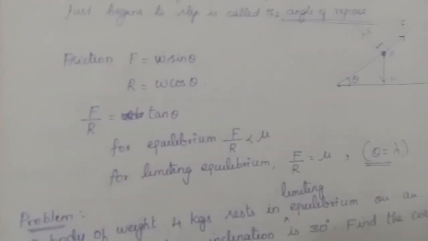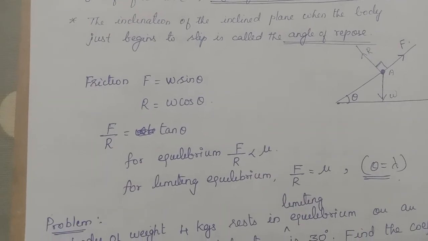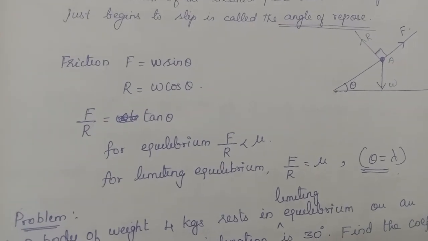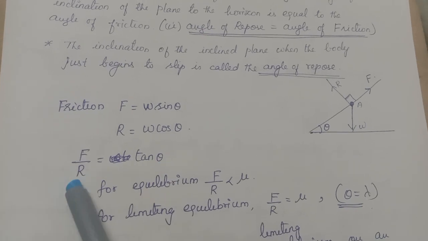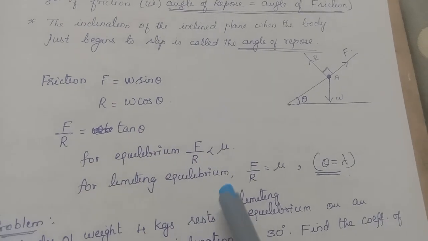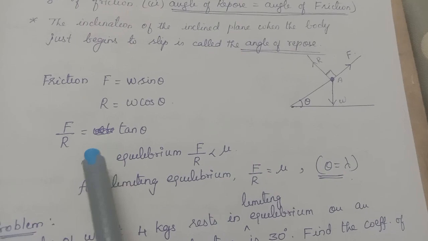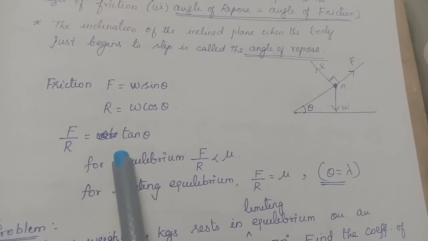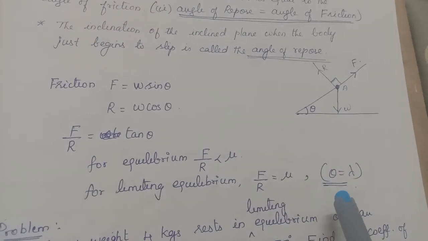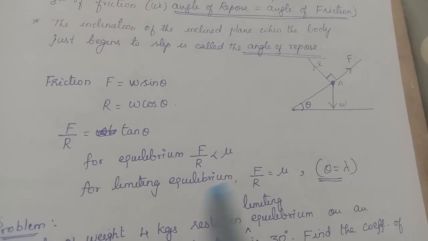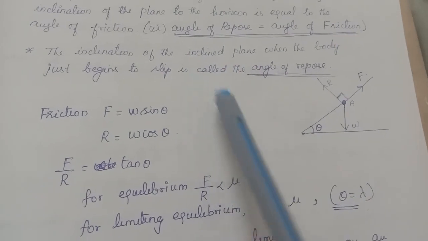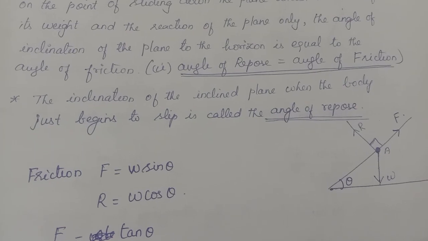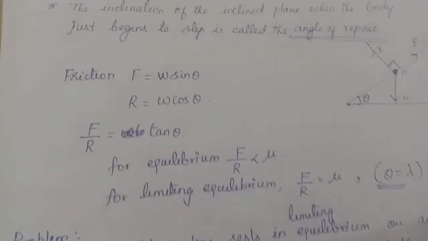What is this F? The limiting friction. And what is R? The normal reaction. Then F by R equal to tan theta. So for limiting equilibrium, F by R equal to tan theta. But what is F by R? Mu. Mu is equal to what? Tan lambda. What is lambda? The angle of friction. So for limiting equilibrium, this theta and lambda should be the same. This angle theta is called the angle of repose. So for equilibrium, we must have the angle of repose equal to the angle of friction.